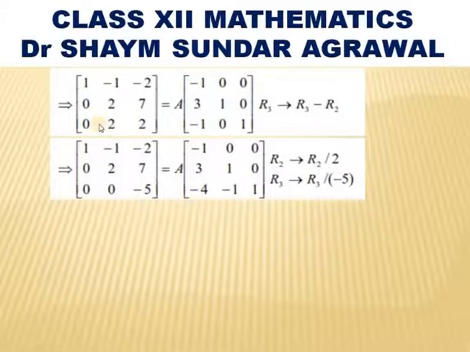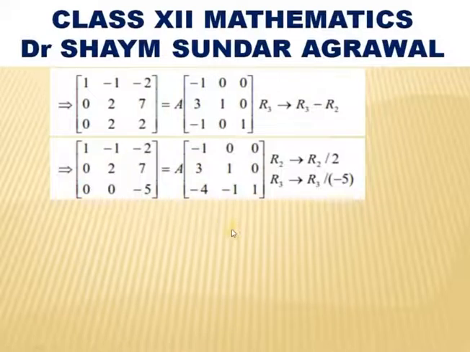Let us first make 0 in R3: R3 replaced by R3 minus R2, because by subtracting that 2 we will get 0 there. So, it becomes 1, minus 1, minus 2; 0, 2, 7; 0, 0, minus 5, and A equals minus 1, 0, 0; 3, 1, 0; minus 4, minus 1, 1.